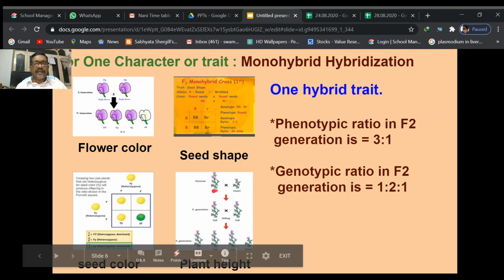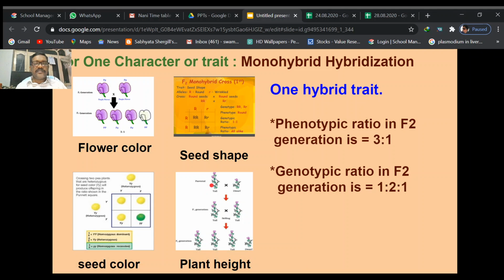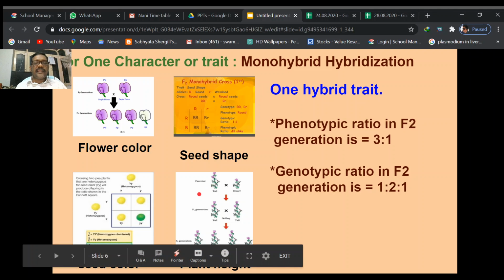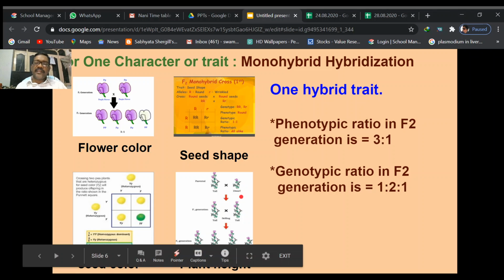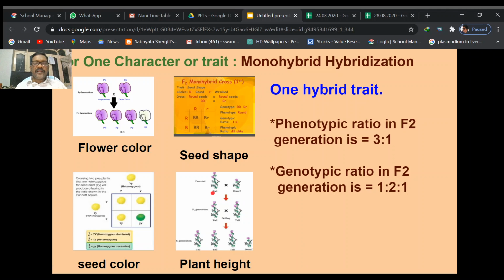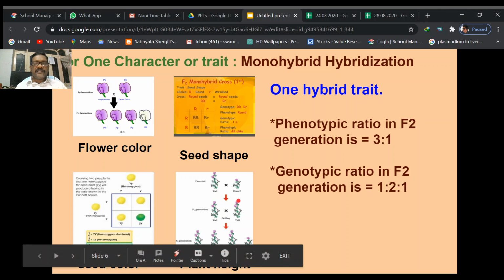These diploid alleles are separated and divided into haploid alleles. So all the gametes produced from these plants contain capital T only. All the gametes produced from this plant contain small t only. So capital T combined with small t and forms capital T small t.